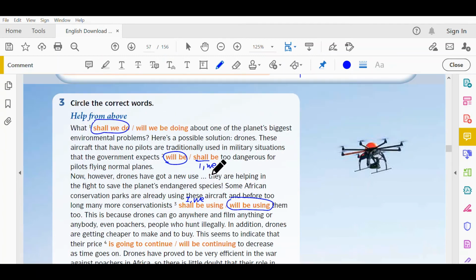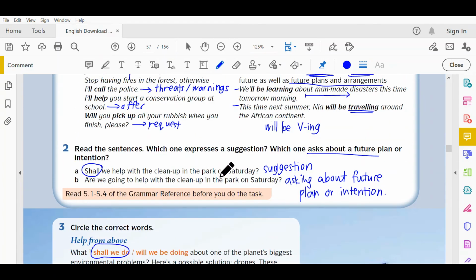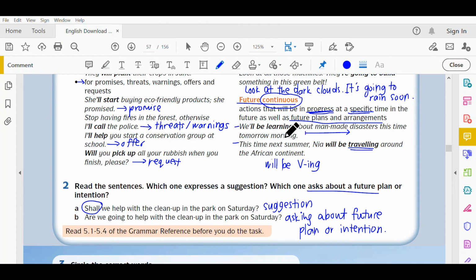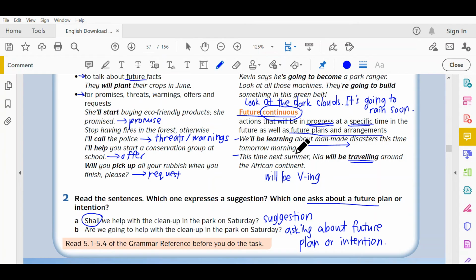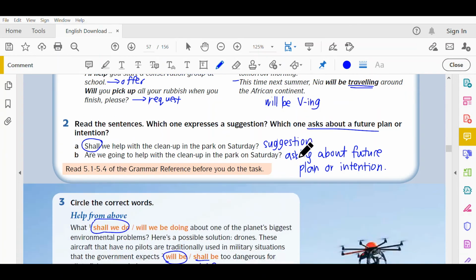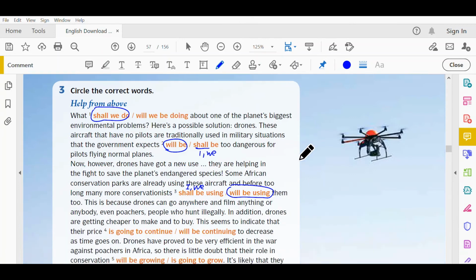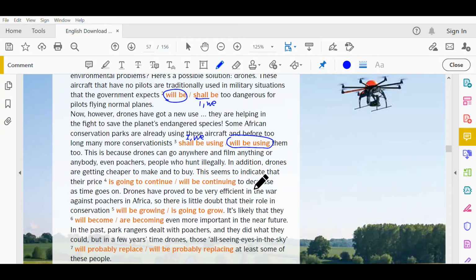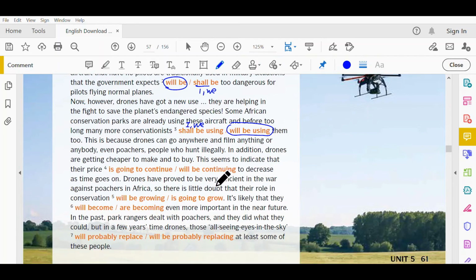If you look at the notes, for future continuous, it must be in progress at a specific time. Do you see any specific time over here? No, there is no specific time, so you cannot use future continuous. The answer for number 4 is going to continue.